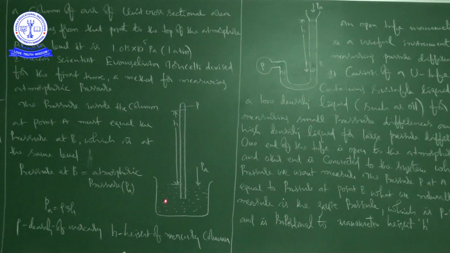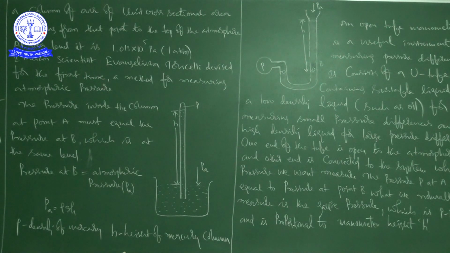After that, I want to say one more point which is not available here. We are not only using mercury in the case of a barometer. We can also use water. We can also use alcohol. But why are we not using water and alcohol compared to mercury? Because mercury's density is high, that is 13,600, right?